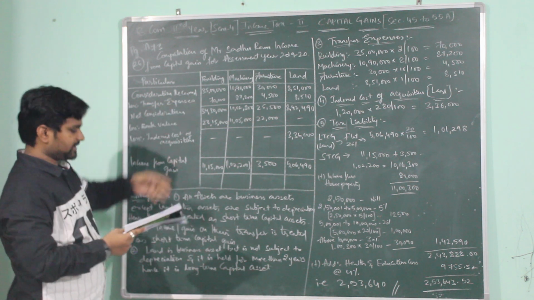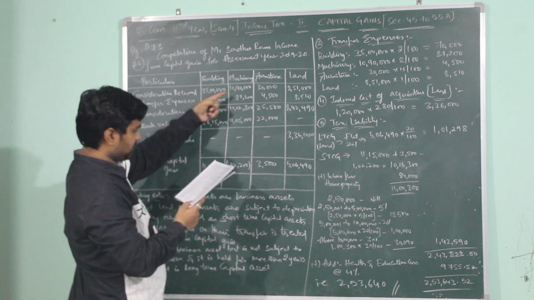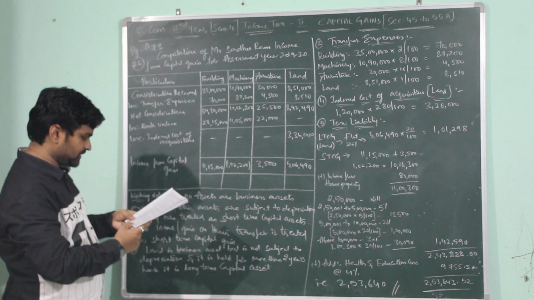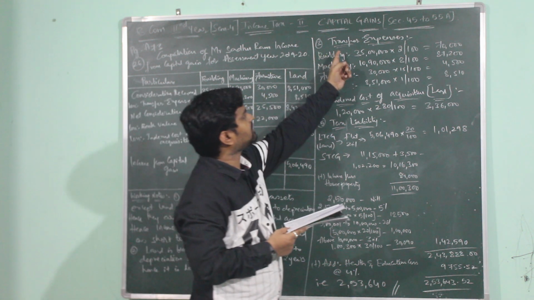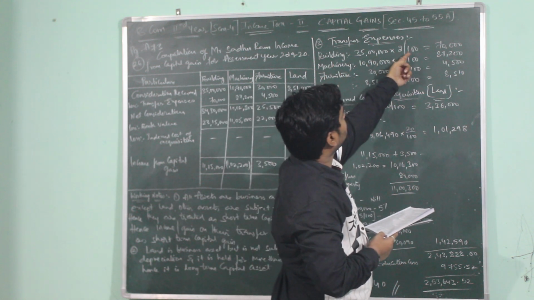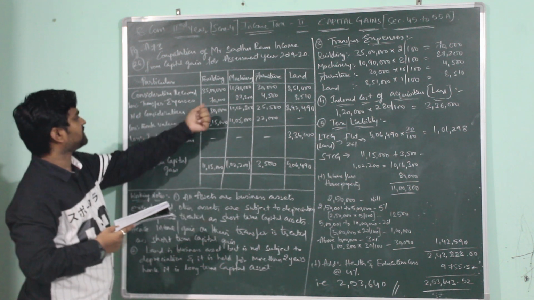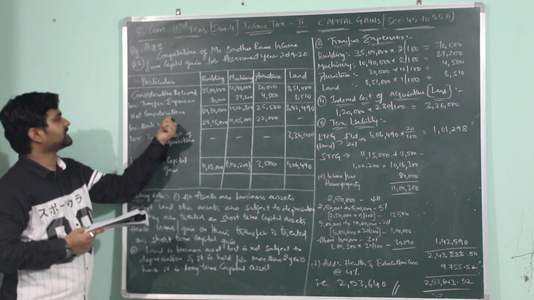कंसिडरेशन रिसीव्ड, बिल्डिंग कितने में सेल कर रहे हैं? 35 lakhs. Machine, let us solve one by one. Consideration received for building is 35 lakhs and selling expenses for building are given as 2%. Here is the calculation: building 35 lakhs into 2 by 100 which works out to be 70,000. 35 lakhs less transfer expenses 70,000 which is 34 lakhs 30,000 which is called as net consideration.